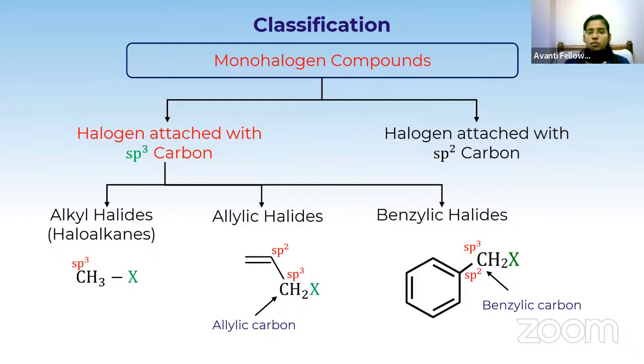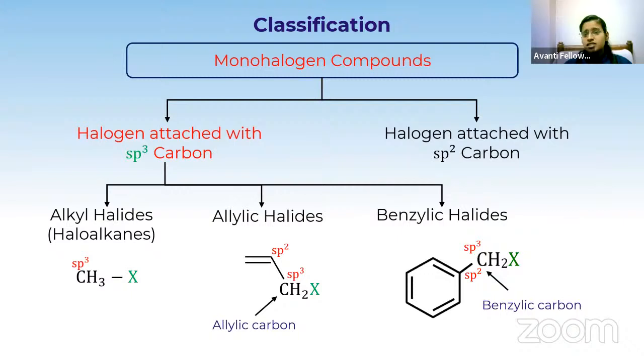So any doubt from these three? Is everything clear? This part is very important, because they have asked many questions in previous years from this classification part, which is actually easy but important. Any doubt for anyone? Everything clear under the sp3 hybridized system?